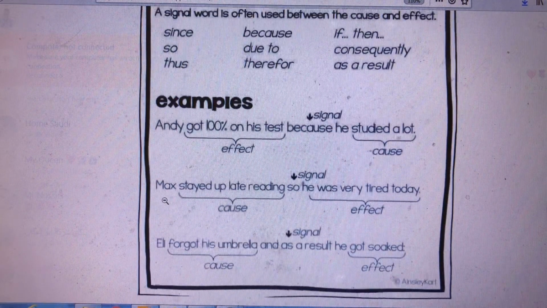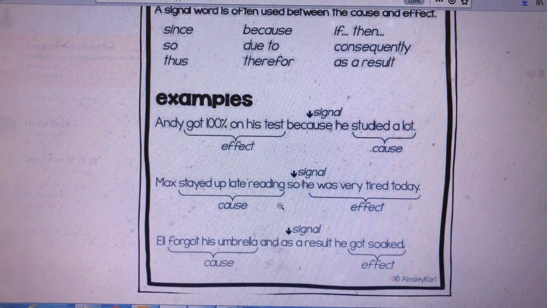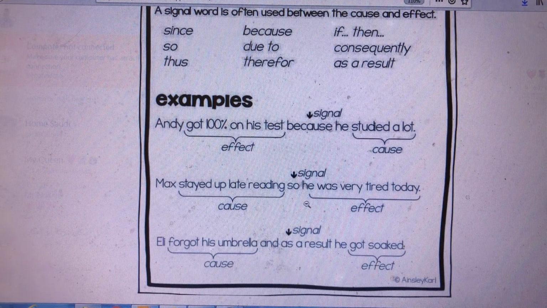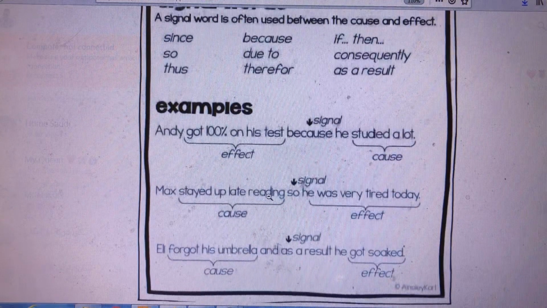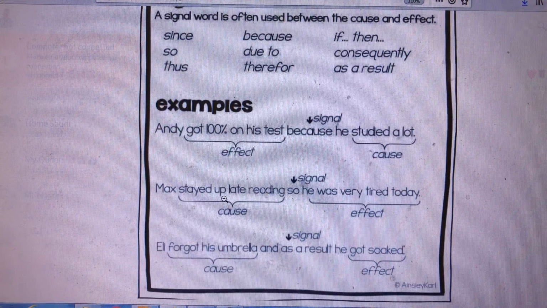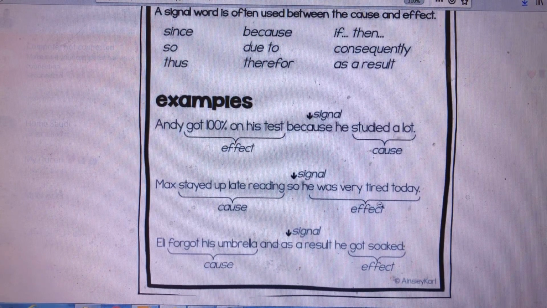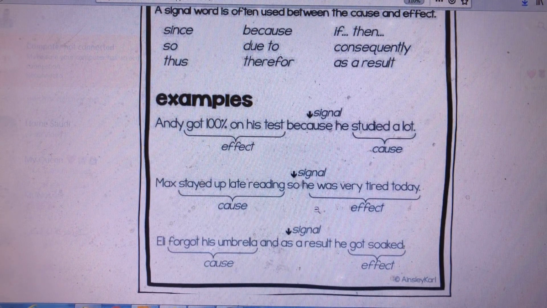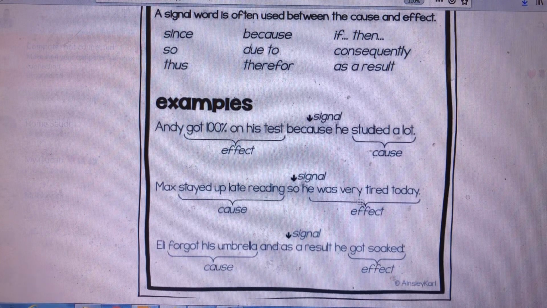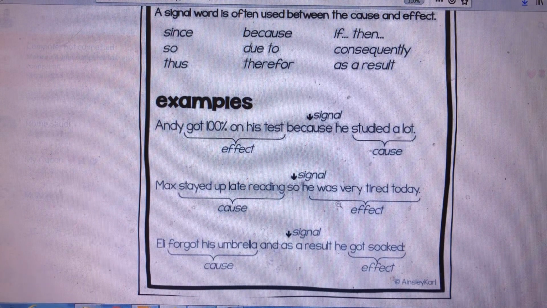The second one: Max stayed up late reading, so he was very tired today. Max stayed up late reading. This is the cause. And what happened? He was very tired today. This is what happened. Okay, guys? So what happened is always the effect.